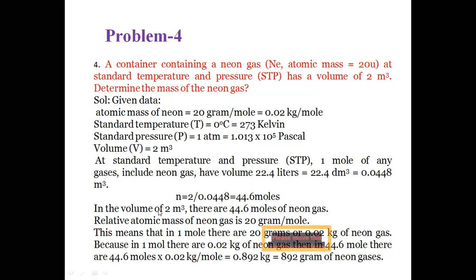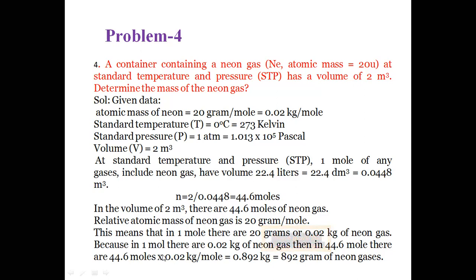So if the volume is 2 meter cube, there are 44.6 moles of neon gas. The relative mass of neon is 20 grams per mole, which means 1 mole is 20 grams or 0.02 kg of neon gas, and we have 44.6 moles.